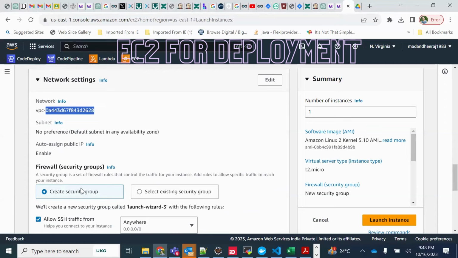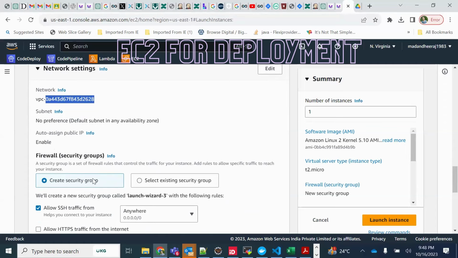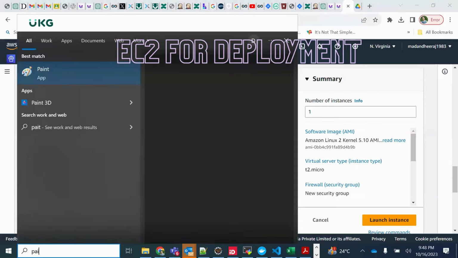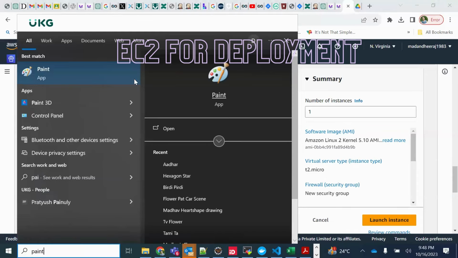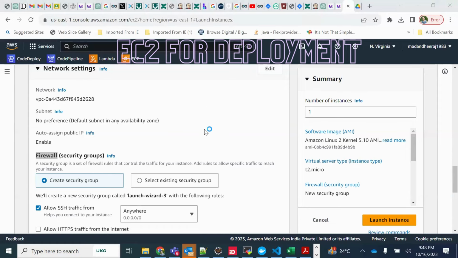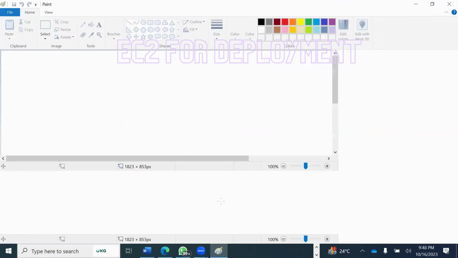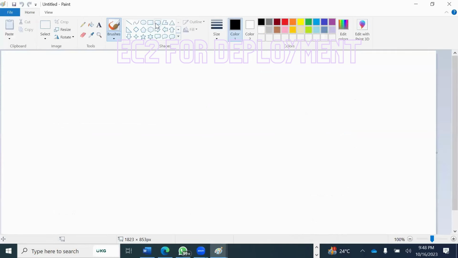Now, firewall. With a firewall, you need to keep a security guard who will be checking what access there is, and who can come and access your server or computer. Because you have one computer where anybody can come. It's like the computer is publicly accessible, anybody can come. That is why you want to have a security guard on top of it.